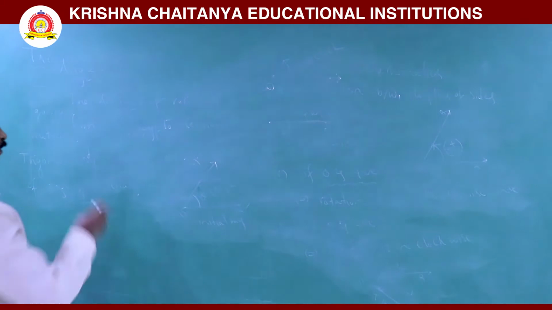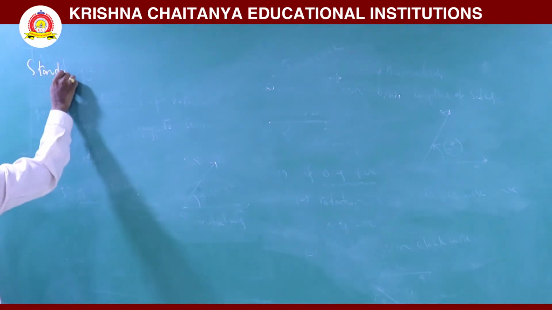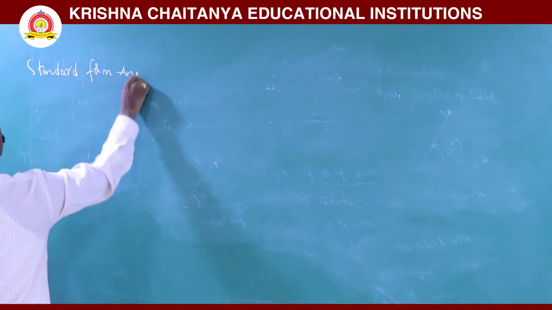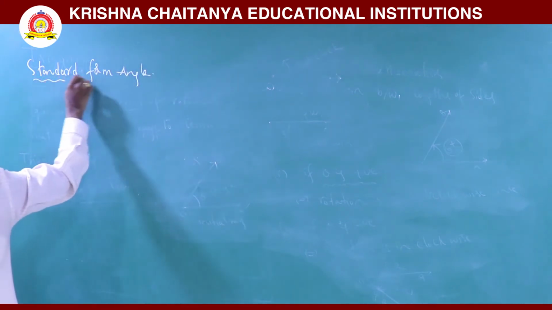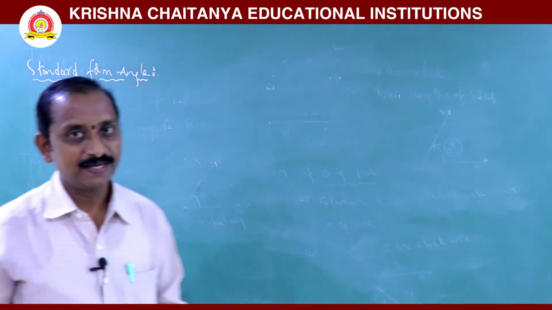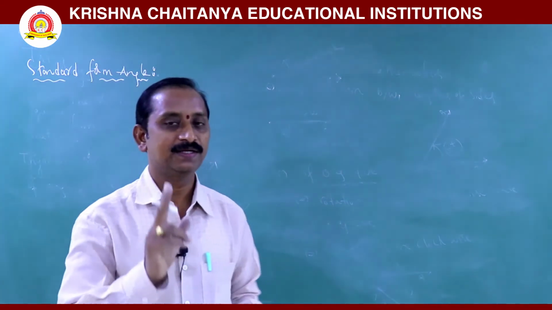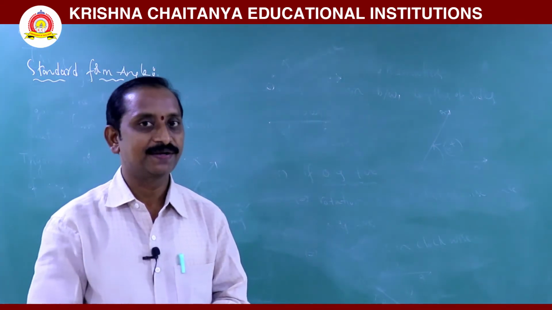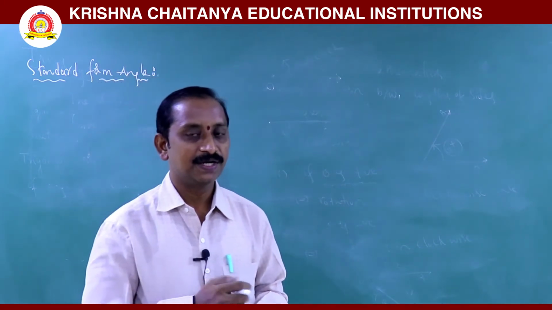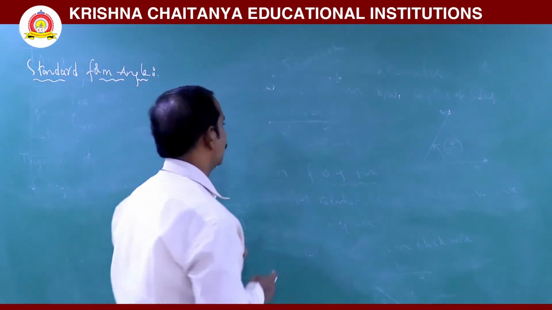We already know the two-dimensional plane contains two coordinate axes, the x-axis and y-axis. They divide the plane into four equal parts. Each part is called a quadrant.